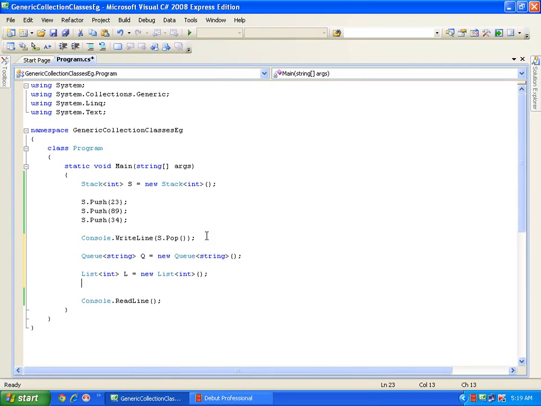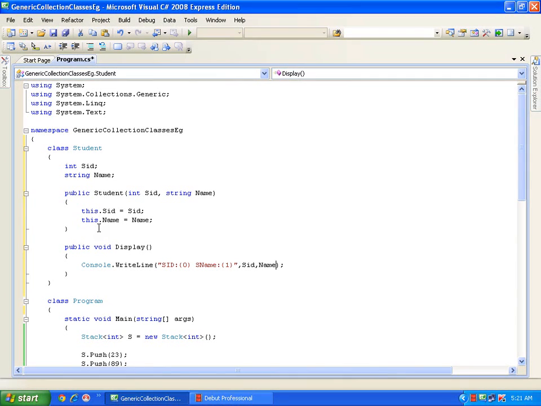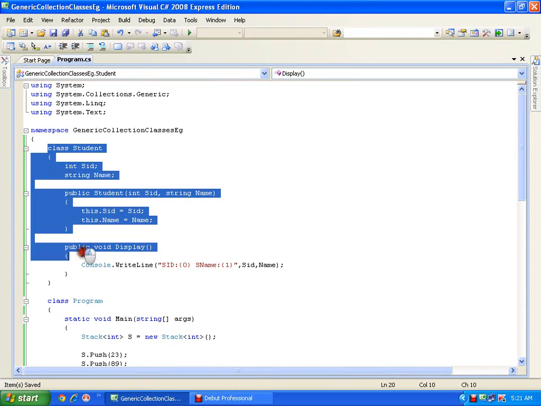Now the best implementation of a list can be seen whenever we have a situation of storing or getting all the students. I want a list of all the students. That means I can store an object in the list, even an object in the list. So for example, I have a class called Student. I have a simple constructor and two fields. So this is my class. I'll save this, so I have my class ready with me.